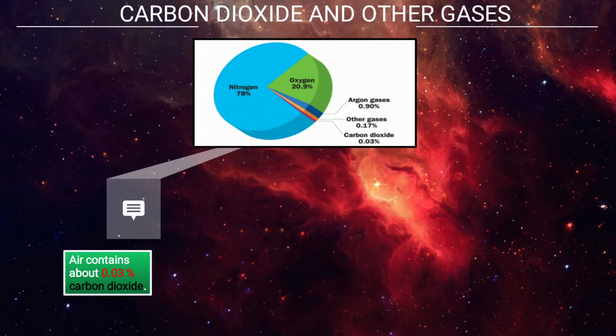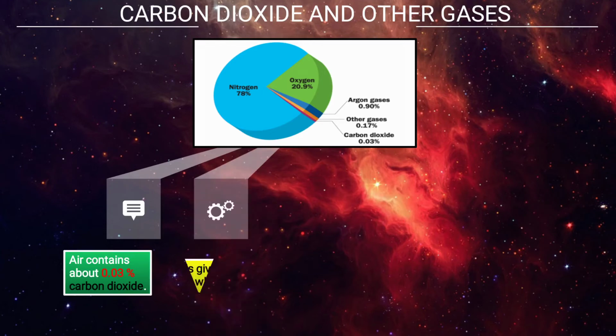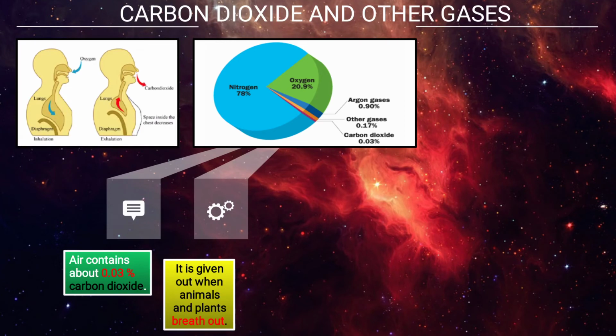Carbon dioxide and other gases. Air contains about 0.03% carbon dioxide. As you see in the pie chart, it is given. Okay. Carbon dioxide percentage is 0.03. It is given out when animals and plants breathe out. So when we breathe out, which gas is given out? Carbon dioxide.